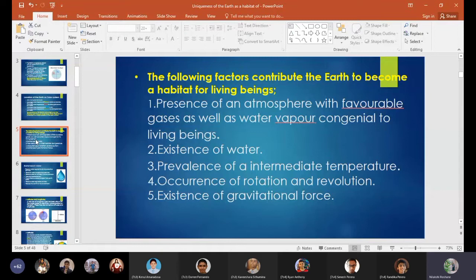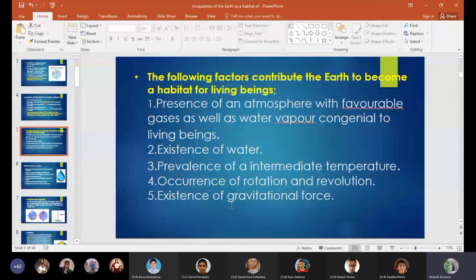And the prevalence of intermediate temperature. Earlier we discussed in unit 1 that the earth is located in the habitable zone and we have intermediate temperature, not too high, not too low. Next, the occurrence of rotation and revolution. Due to rotation, we have day and night, and also regional differences in time, and due to revolution we have seasons. These things we are going to discuss further in this unit.